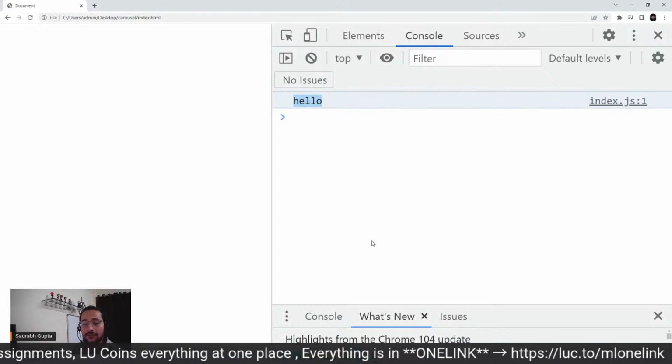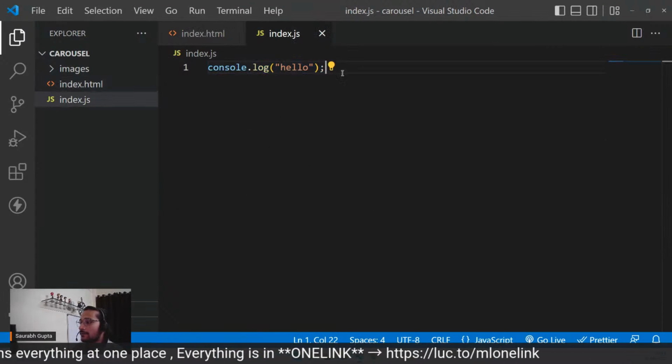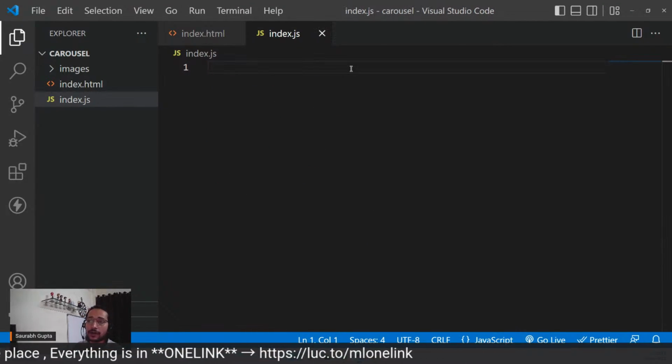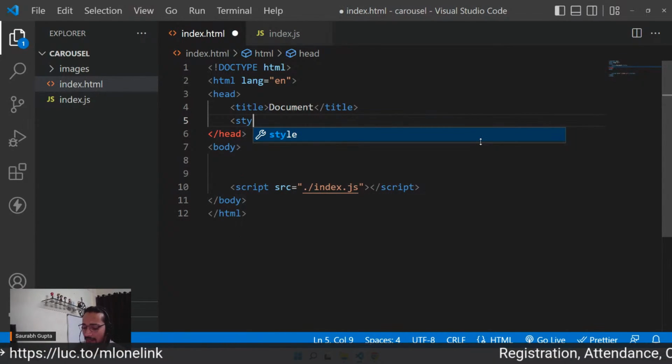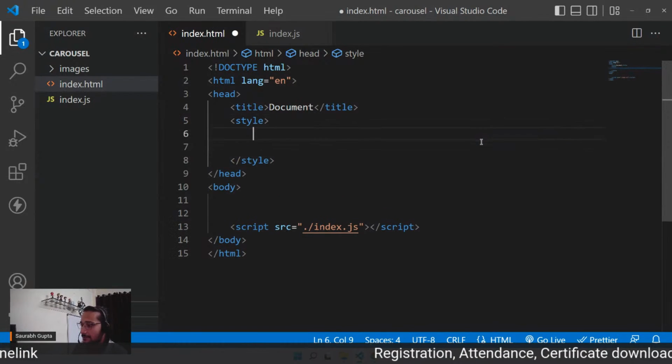That's amazing. So the first thing is, guys, setup. Before doing any JS, setup is very important. So let's perform the setup first. And CSS I'm going to be writing here only, not separately. So style,